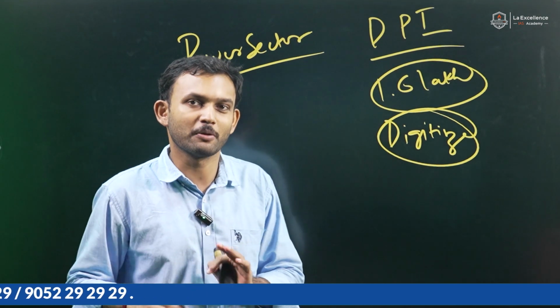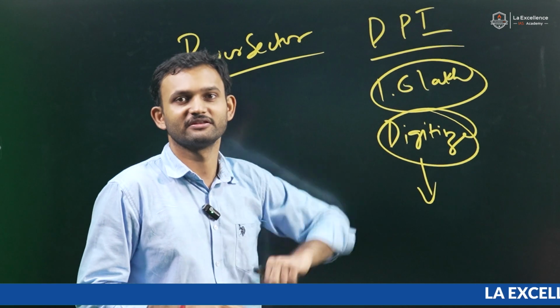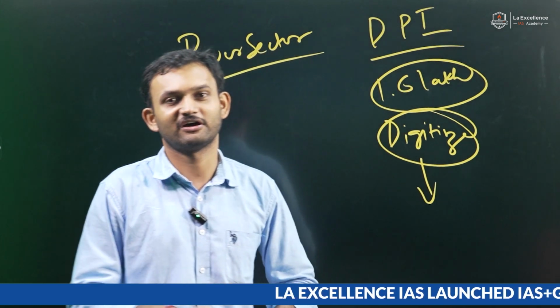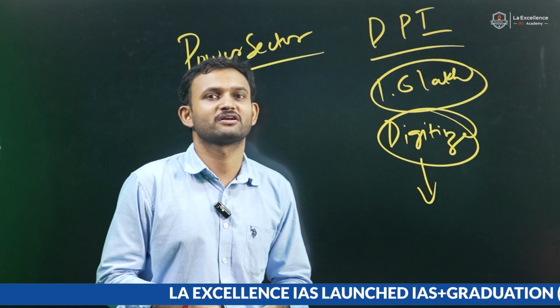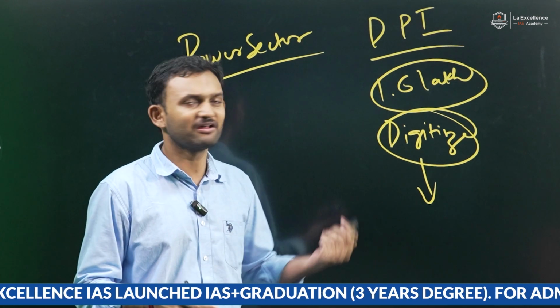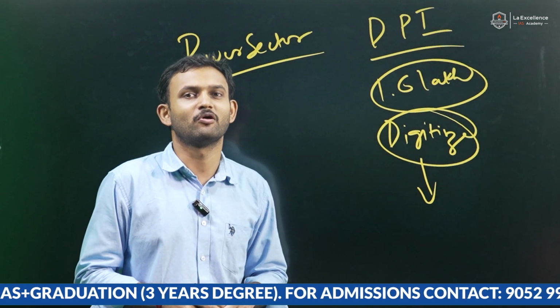For that you need proper, real-time data. That digitization is seen with digital public infrastructure creation, and even schemes like the Namo Didi drone scheme would be part of this. And with all these things, the government is trying to modernize the sector.